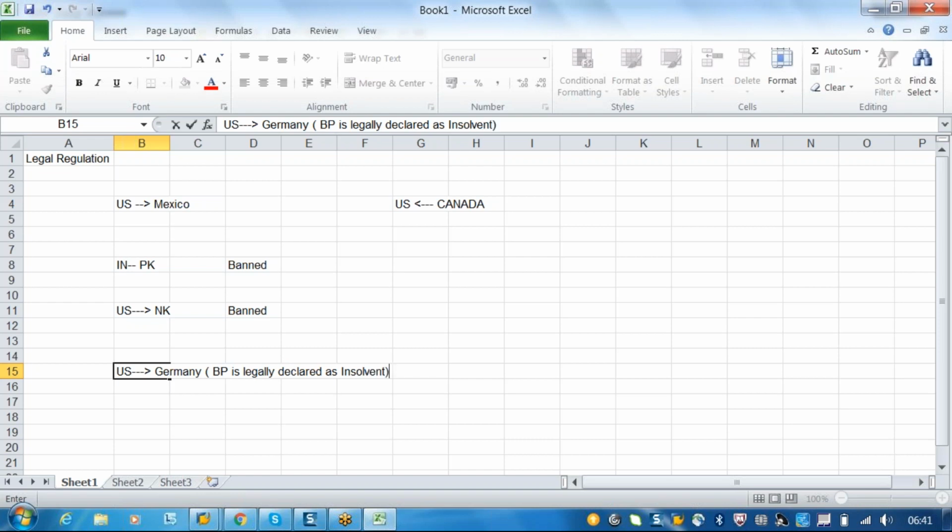Then you should not export a material to that business partner. In the same way, from Germany to North Korea or Germany to Syria, this is legally banned. Exporting a material to Syria is legally banned by UNO, the United Nations Organization, and there are some labor laws.